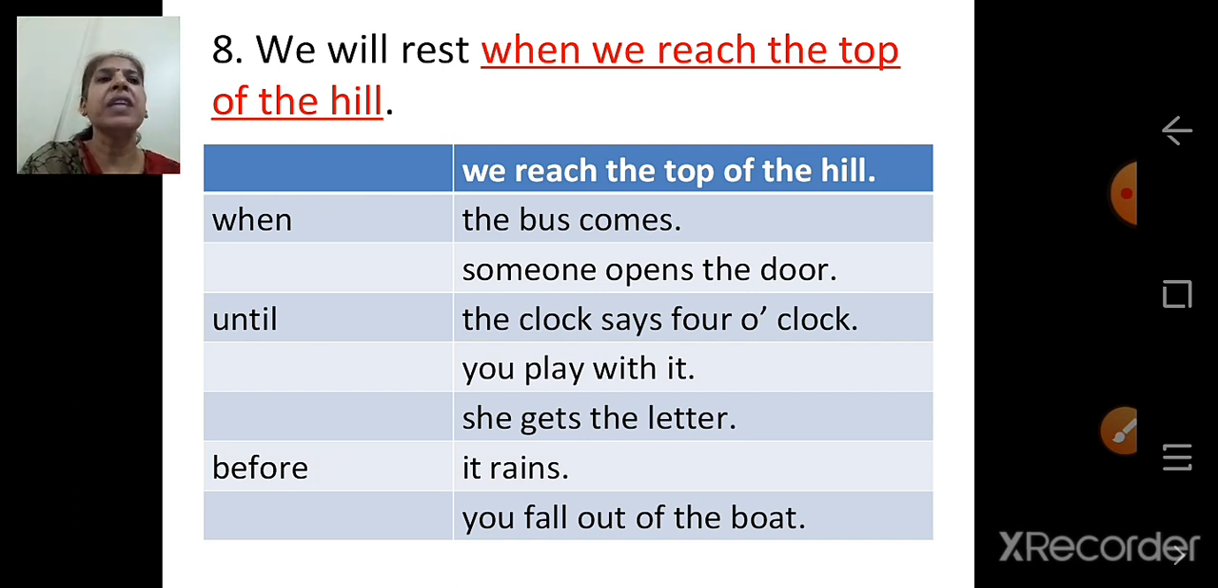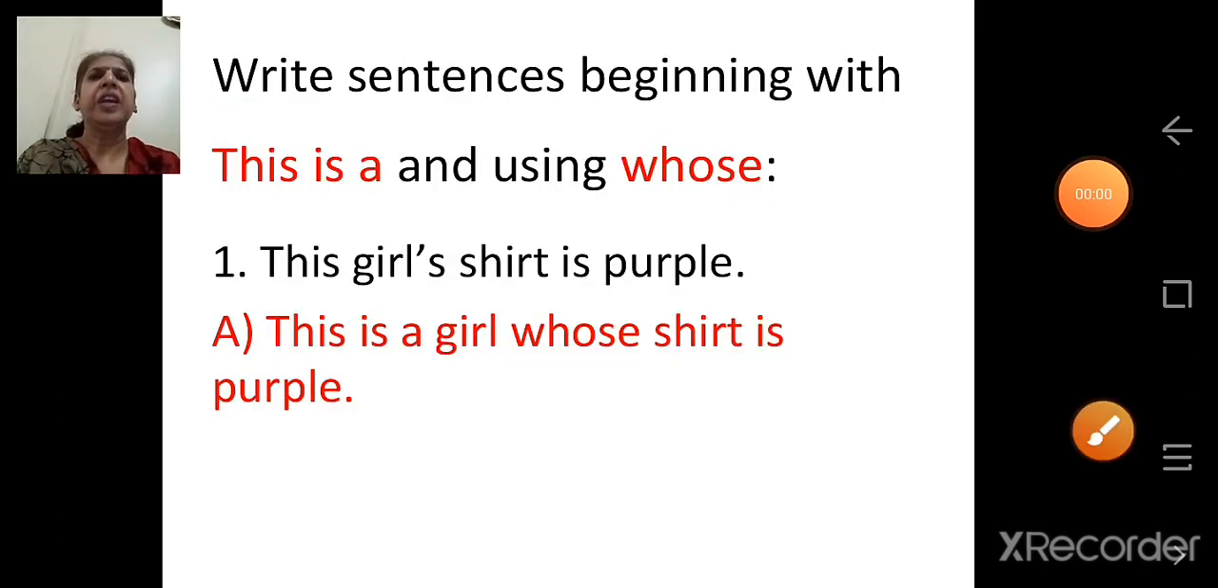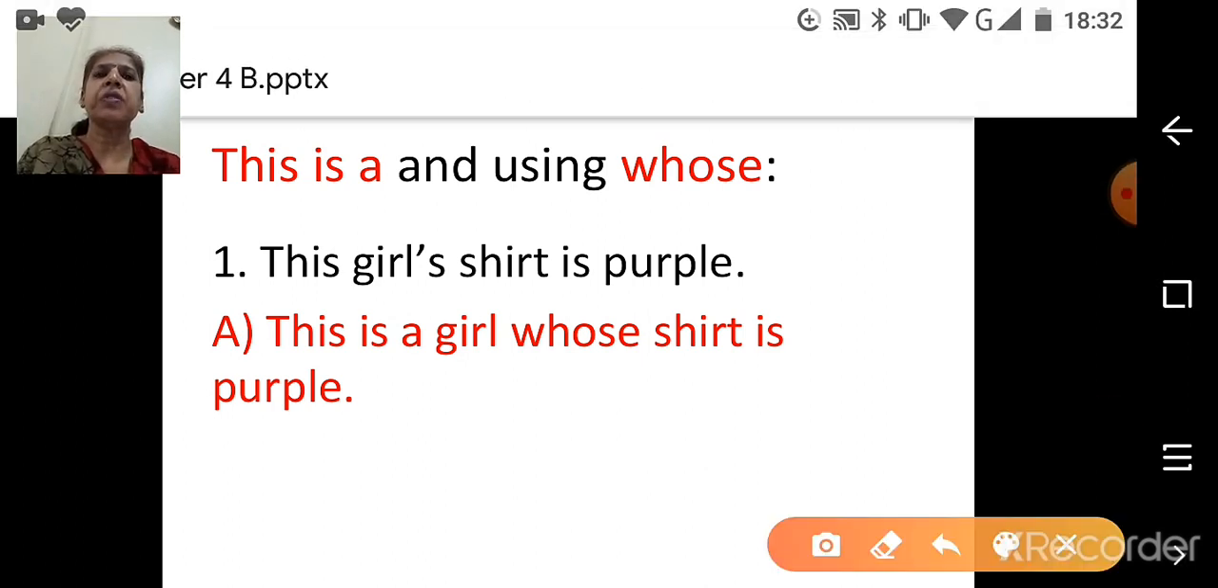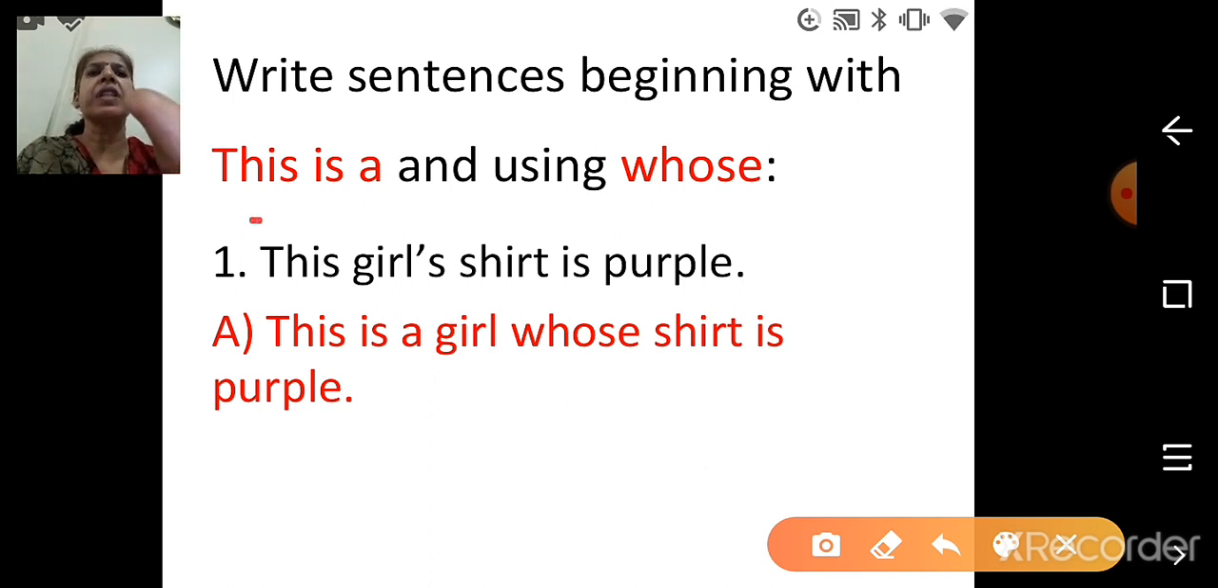So on one side the words are when, until, before, and on the other side we have to choose according to the hint. Now second part. Write sentences beginning with This is a and using whose. So here what we have to do, we have to begin the sentence with This is a and using whose.